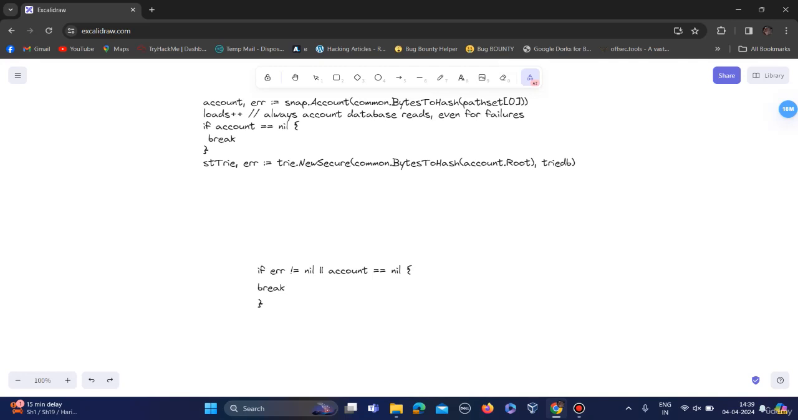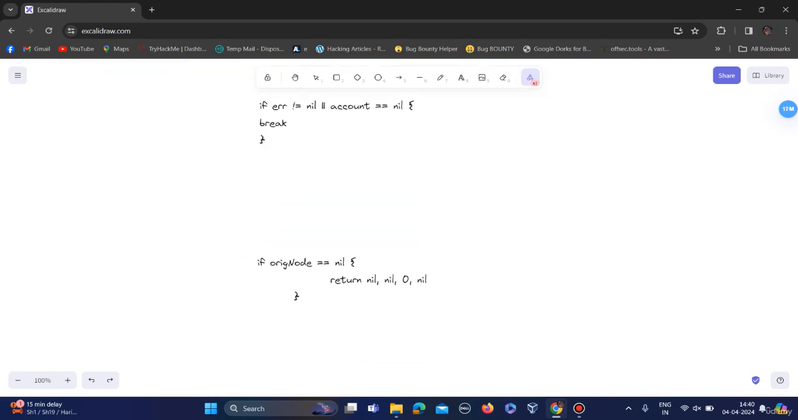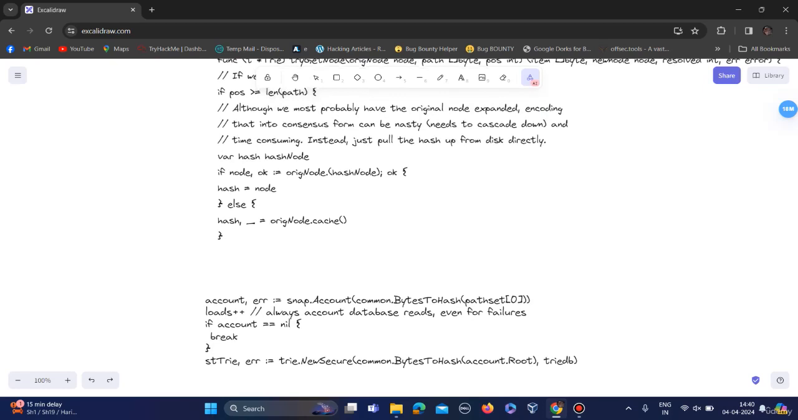What it is doing: if there is an error in the code, or if there is a nil in the code, then this break statement is executed. So if either condition is true, then this break will get executed. And in this, if origin node is equal to nil, it should return nil, nil, 0, nil. So this is how a DOS attack can be prevented in this code.